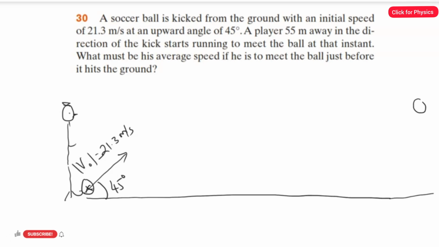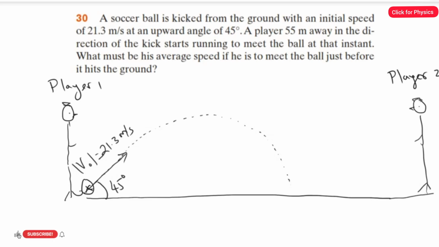So let's draw the other player. He is going to run to take this ball. When he is kicking the ball at an angle of 45 degrees, he will attain the maximum range, right? So the ball will be traveling like this, a parabolic trajectory. This is player one, and this is player two. So he is going to run and take the ball.